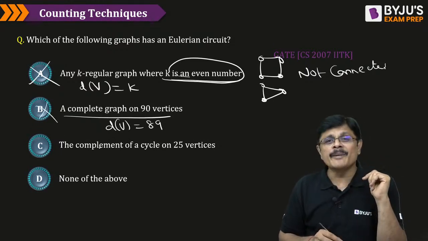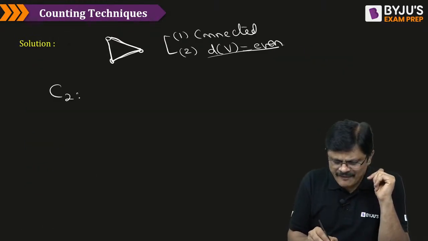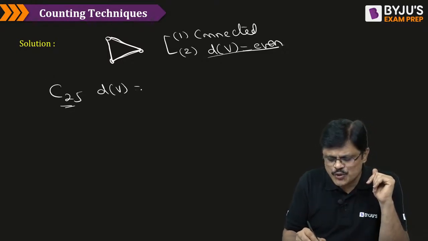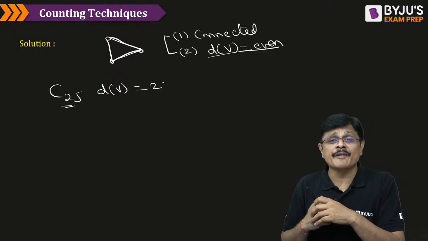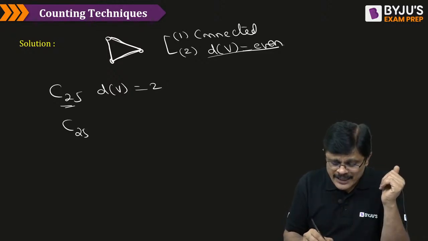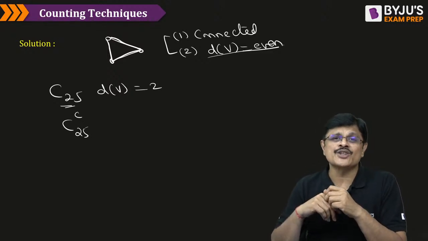Now, what about the complement of a cycle? My dear friends, take a cycle with 25 vertices. C25 is a cycle graph, and the degree of every vertex is 2. But we are not talking about the cycle, we are talking about its complement.